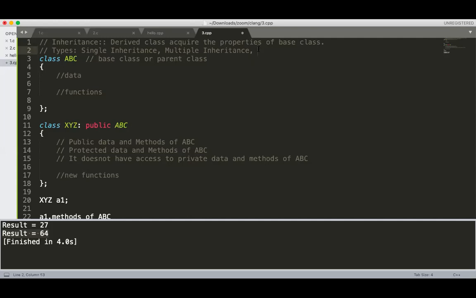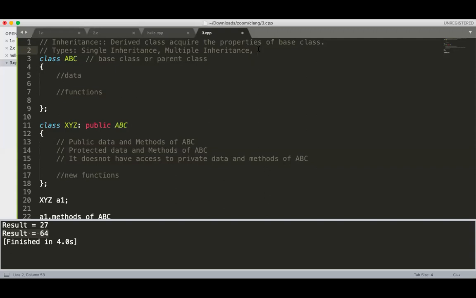Okay, first is single inheritance. Single inheritance means the same example that we have taken here: one class, one parent. Multiple inheritance means one derived class, two parents. Two or more than one parent is known as multiple inheritance.